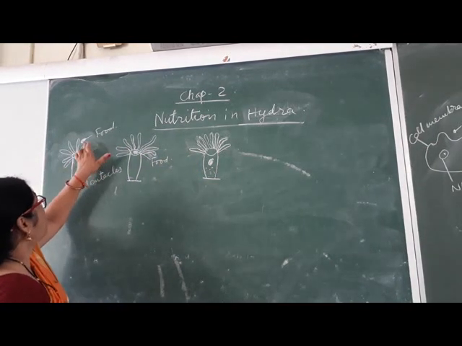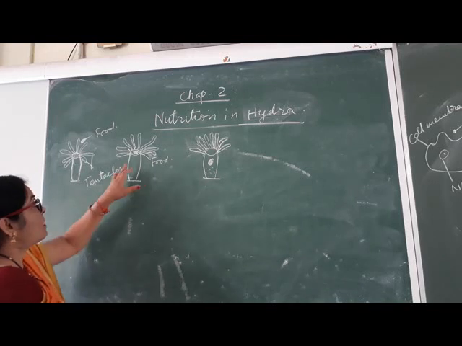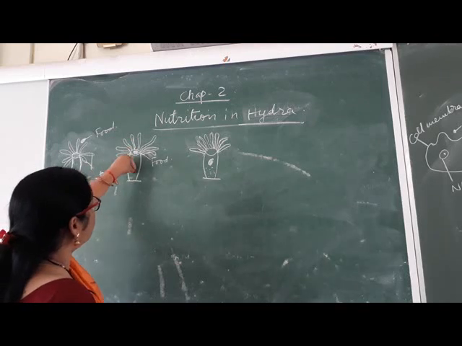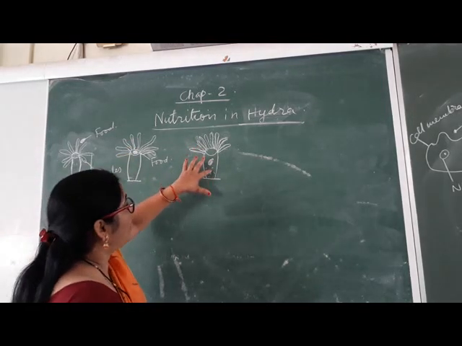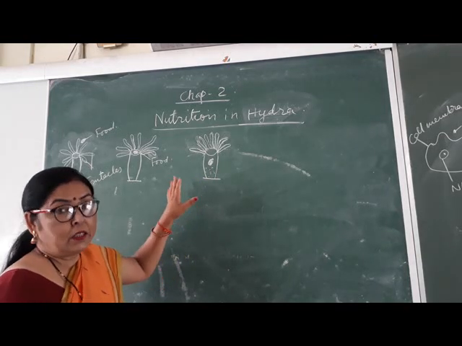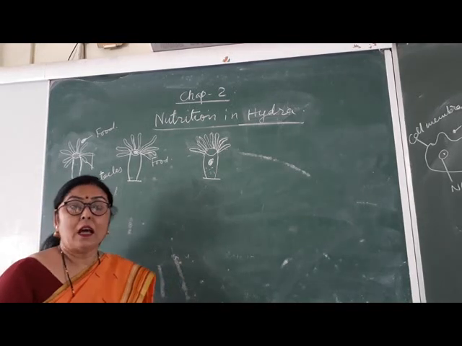Whenever Hydra finds its food in water, first the Hydra's tentacles capture it and insert it in the body, and the food gets ingested. So this is the method of ingestion in Hydra.